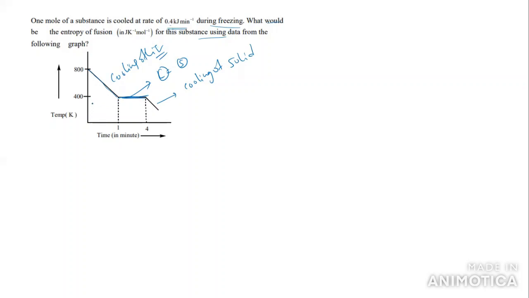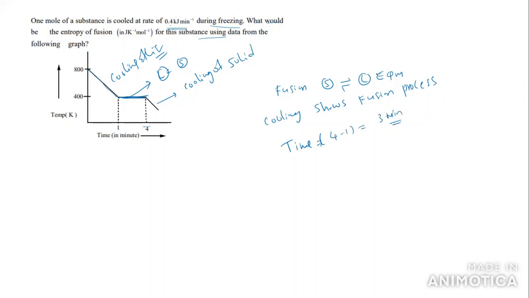Now what are they asking here? What happens during fusion? During fusion, solid and liquid are both in equilibrium. So the cooling curve shows we have a fusion process. How much time is taken for this process? You can take the time here, this is 4 and this is 1. So 4 minus 1, that is equal to 3 minutes.